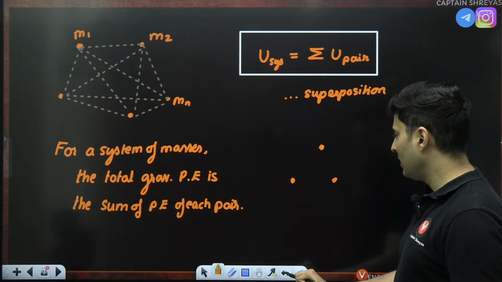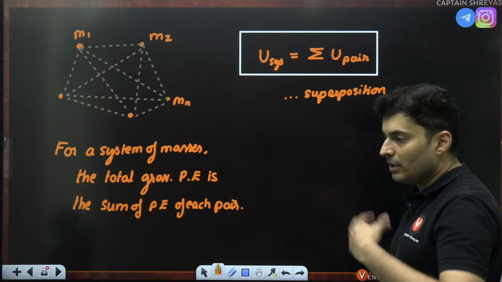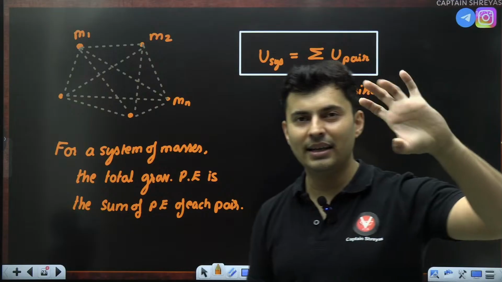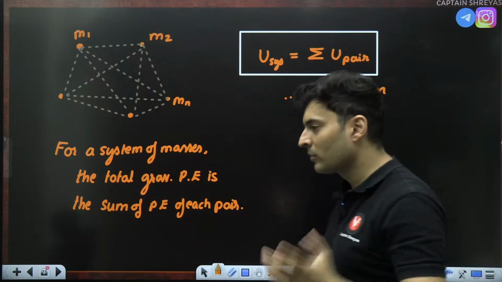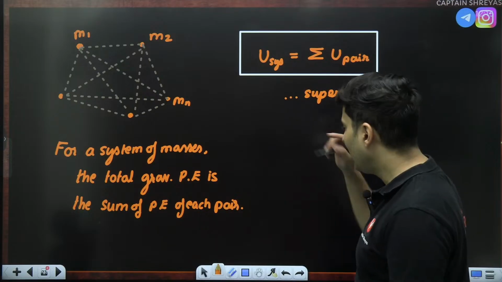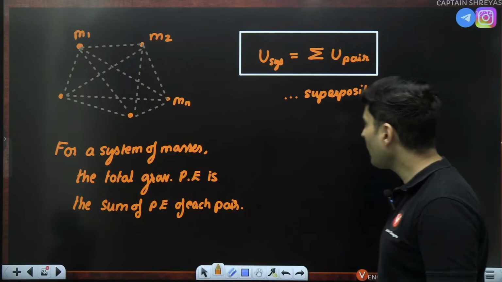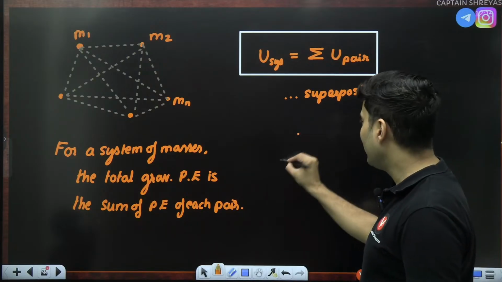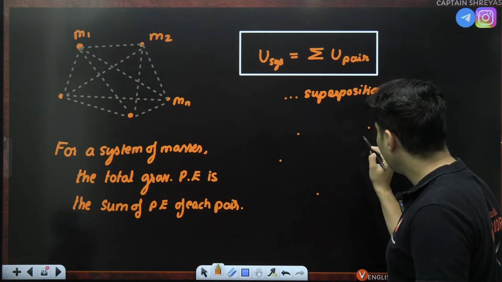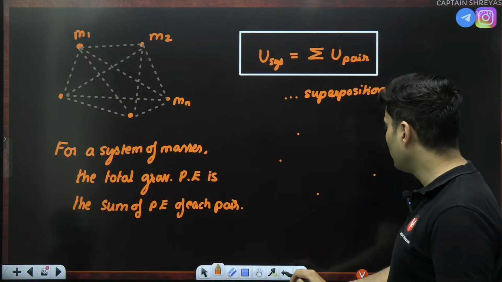So more masses will not mean that you will have that many pairs. You will have a little bit more number of pairs. It's like taking n points and joining them with line segments. There will be nC2, that is permutation combination. It's okay, even if you don't know about it. Basically n into n minus 1 by 2 number of pairs will be formed always. So if you have 5, 1, 2, 3, 4, 5, this with this, this with this, then this with this. How many such pairs can you form? Try to find all those pairs.